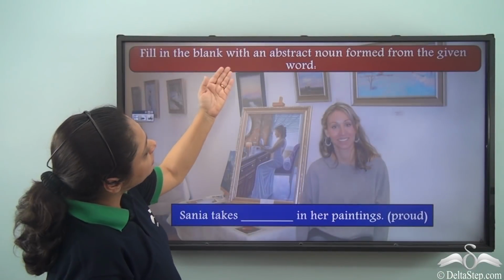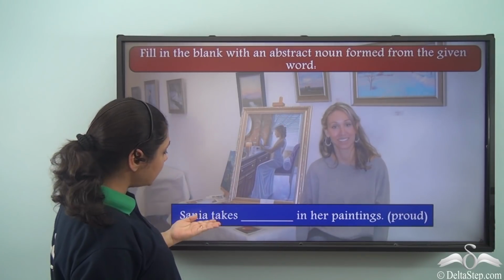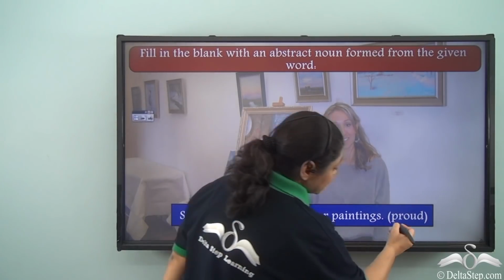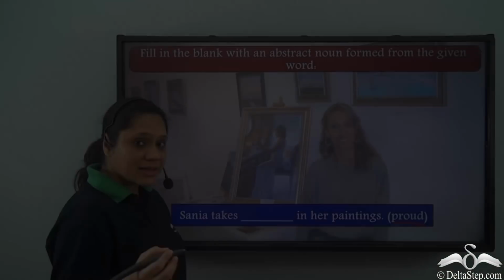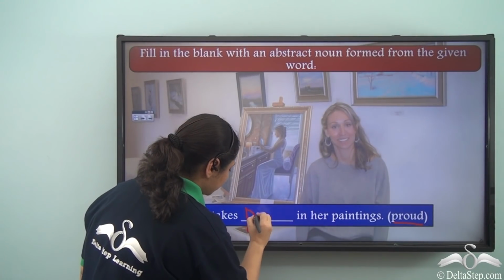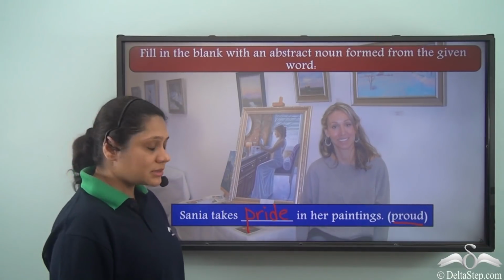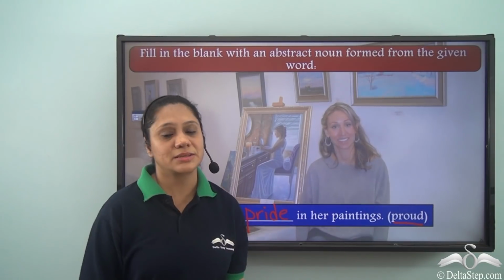Fill in the blank with an abstract noun formed from the given word. Sanya takes dash in her paintings, and the word given to us is proud. So can you tell me the abstract noun form of the word proud? Yes, it is pride. So our sentence reads, Sanya takes pride in her paintings.